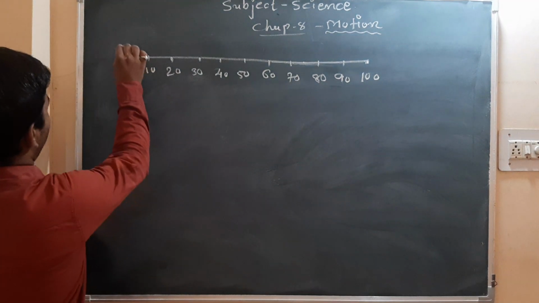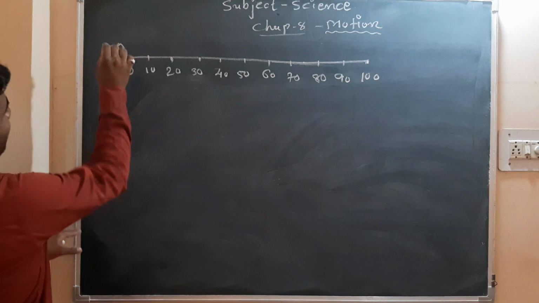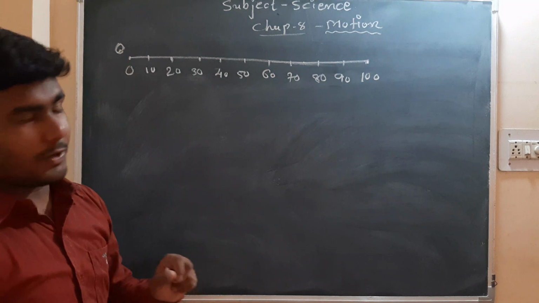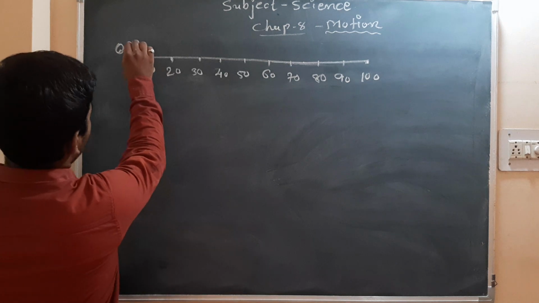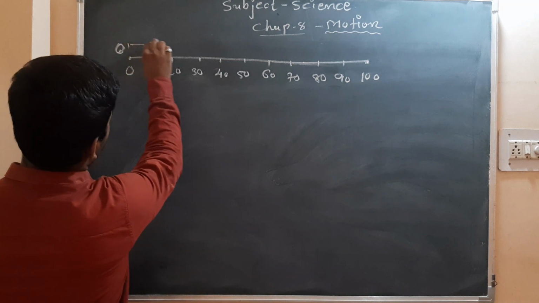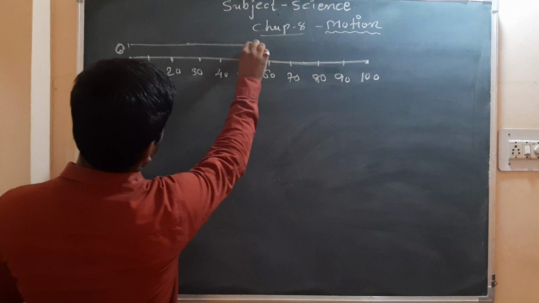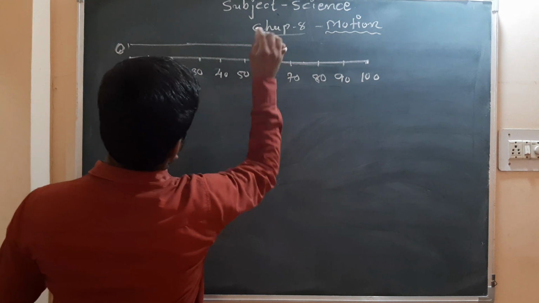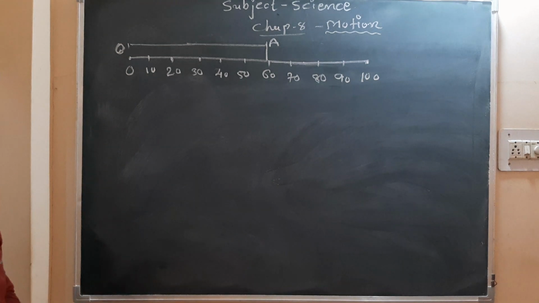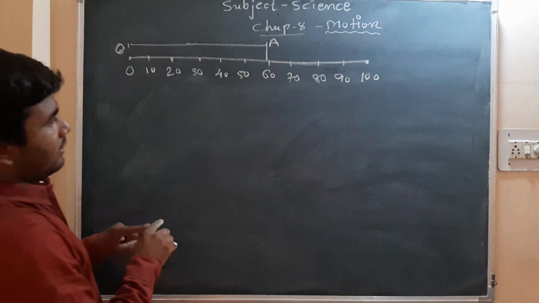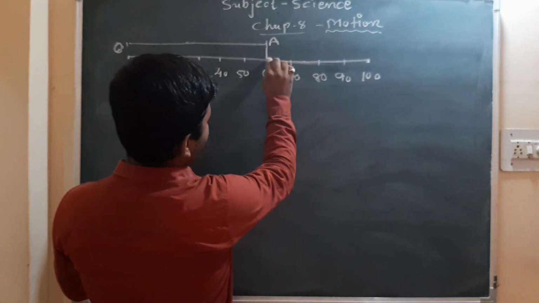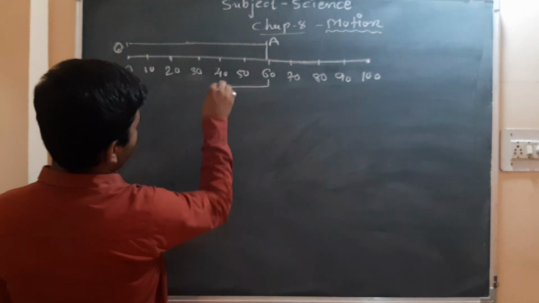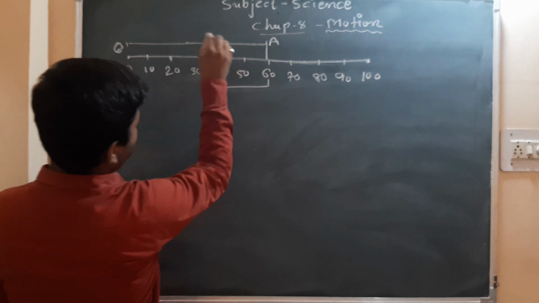Suppose this is our point, same as in that example we have discussed, that it is 0. It moves to point A, which is here at 60. Then the object or the person goes to point B, which means this 40.